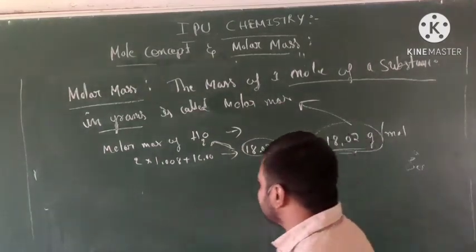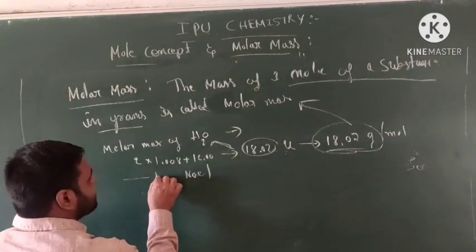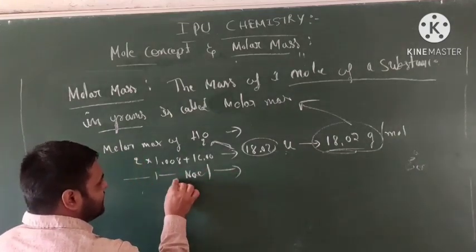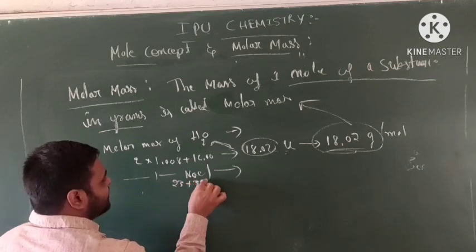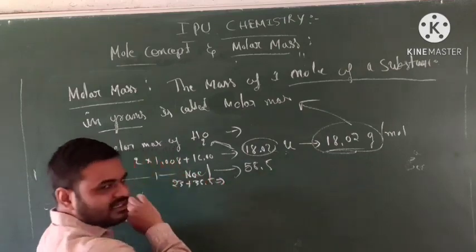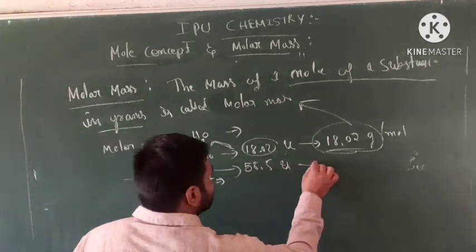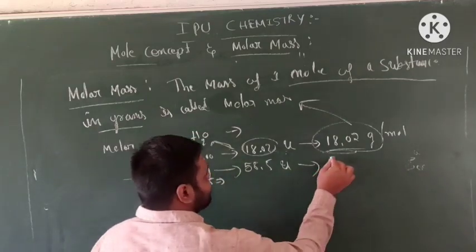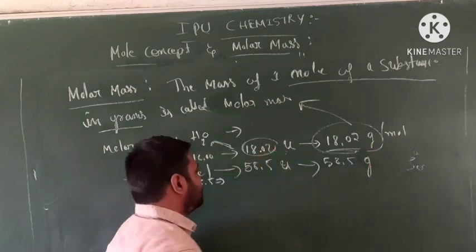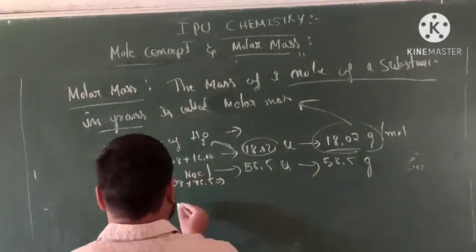For example, another example: NaCl. Molar mass of NaCl: Na is 23 and Cl is 35.5, total is 58.5. In the last class you remembered this is the unified mass. Converted to a gram representation, it is 58.5 grams. This is called molar mass.